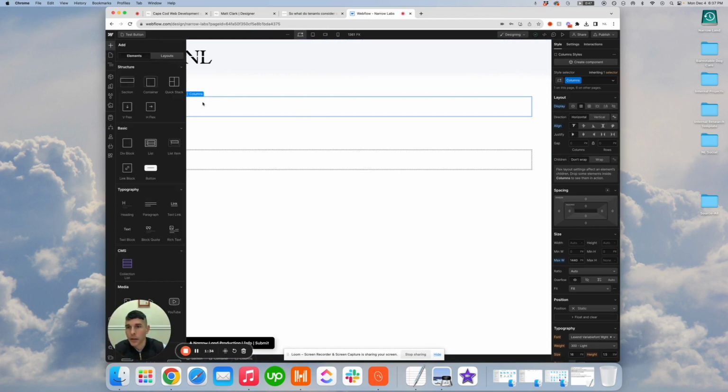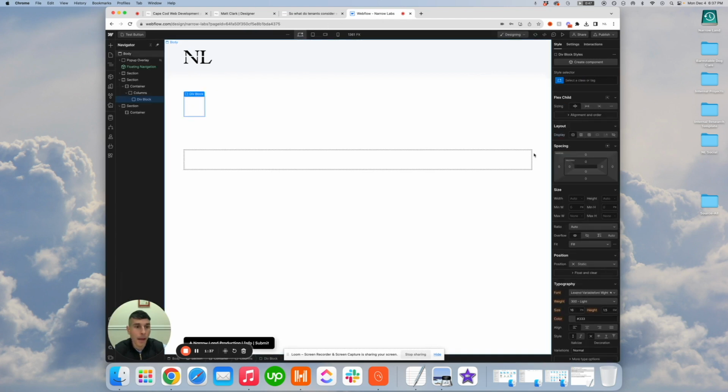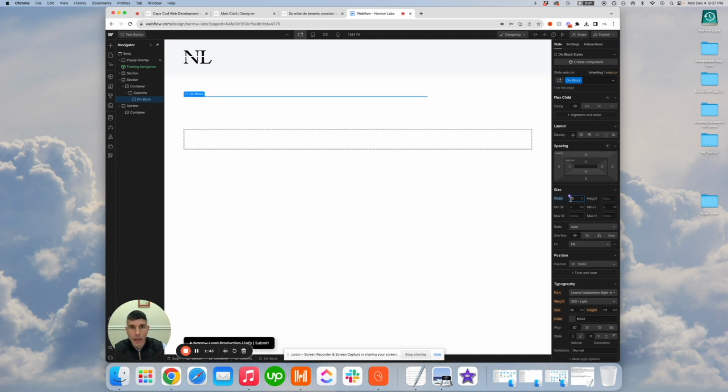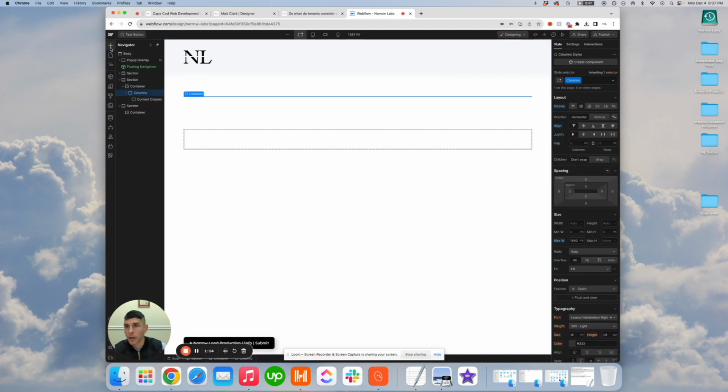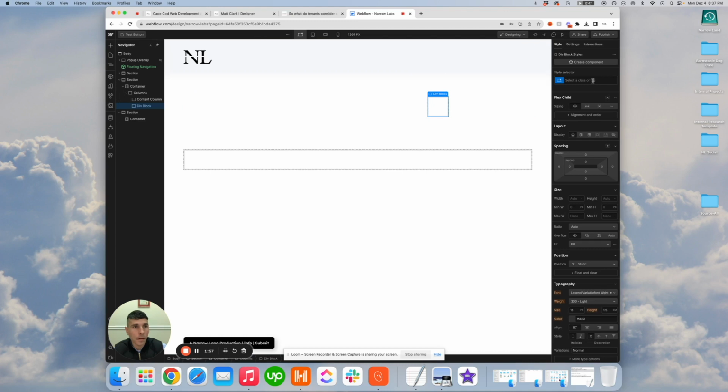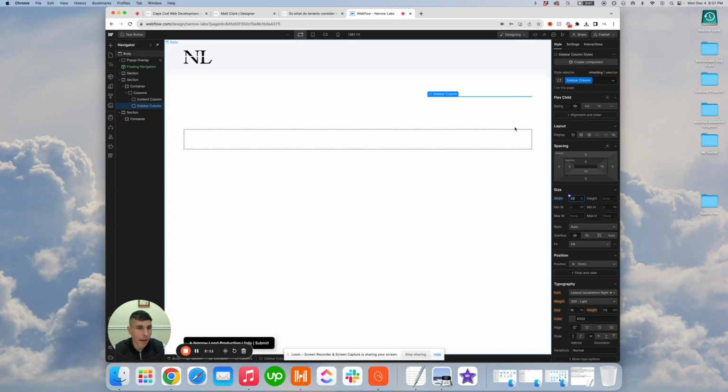So first we need to create our content column. We're going to use another div for that, and I typically make that 70% of my screen width. Then I'm going to call that content column 70%. And then we will have our sidebar column. I'm not going to go too crazy on styling today, and the sidebar column is going to be 30%. In terms of filling in background color and things like that, we'll just go very basic.